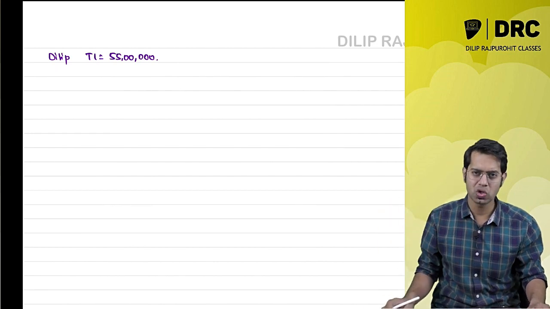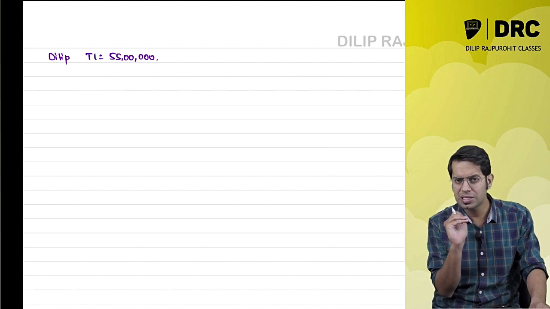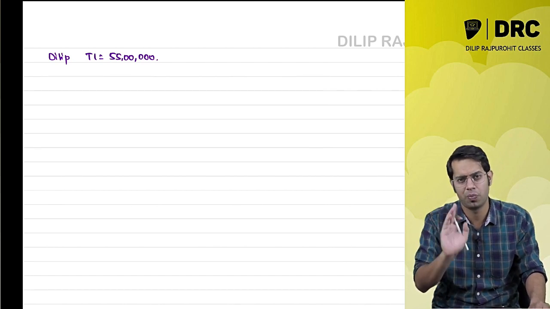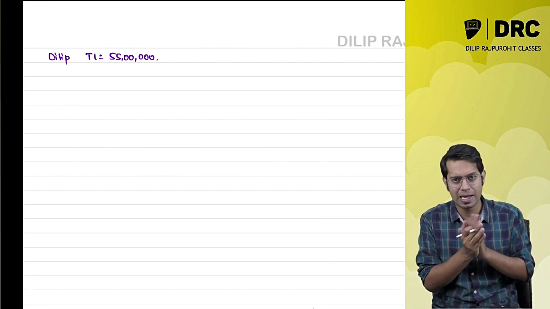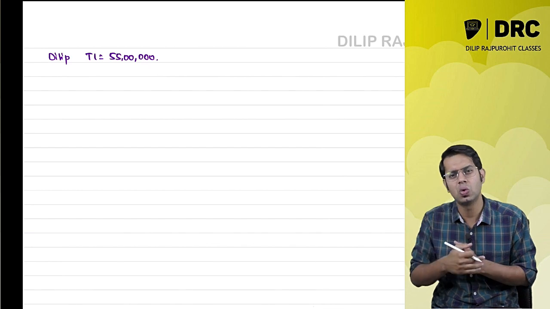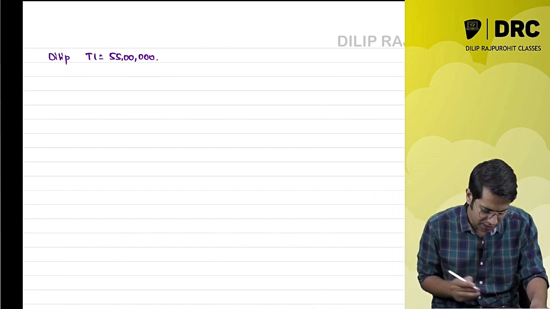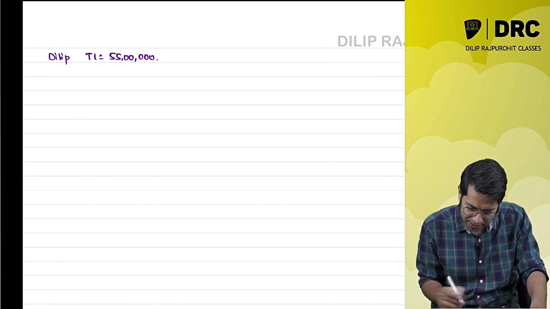Now by seeing this question only, I will tell you that marginal relief will not come. Why, sir? Because marginal relief applies if your income is slightly above the surcharge limit, maybe 1 lakh or 2 lakh rupees. If it is more than 2 lakhs, then the concept of marginal relief will not come. Here, if my total income is 55 lakh rupees, what is my tax liability?